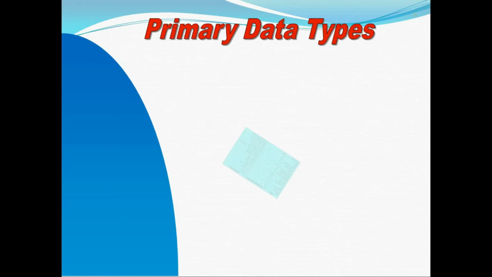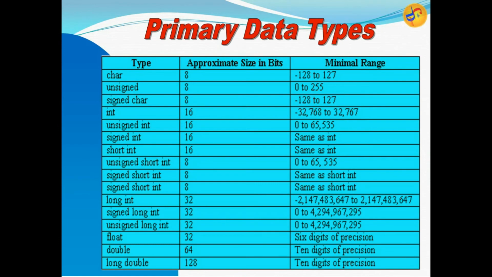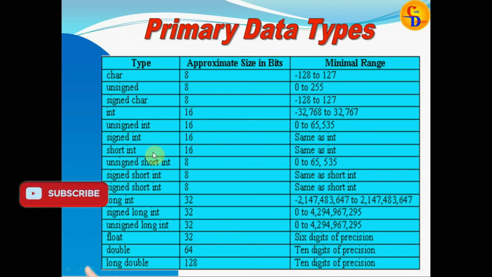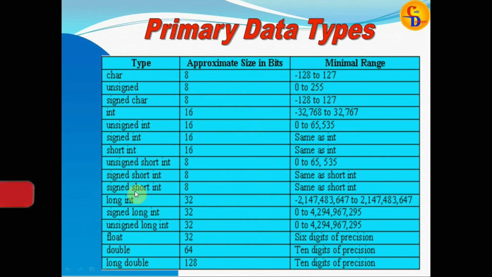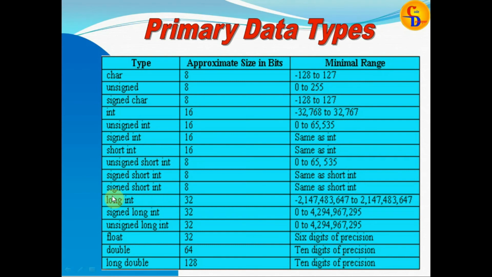Primary data types: character, unsigned character, signed character, int, unsigned integer, short integer, unsigned short integer, long integer, signed long integer, unsigned long integer, float, double, long double.